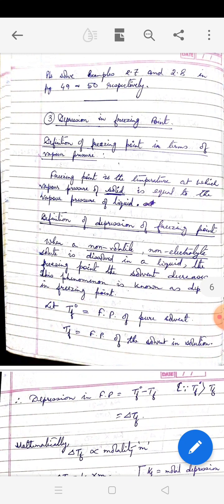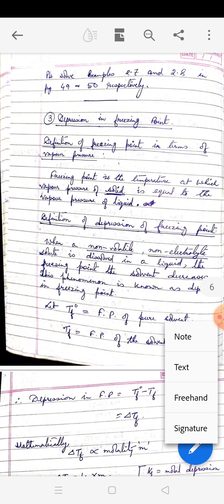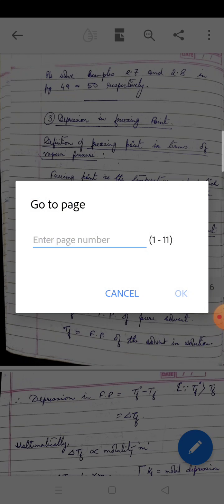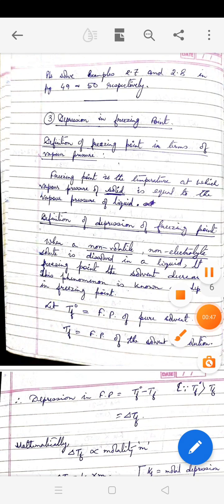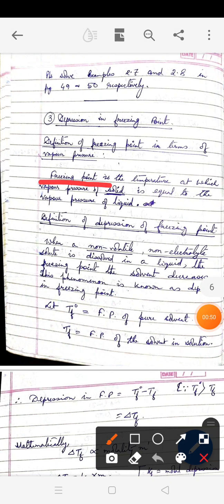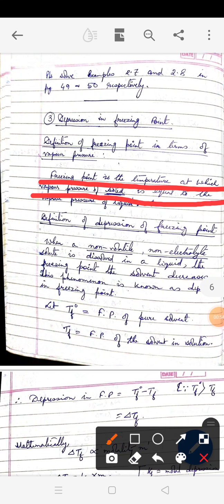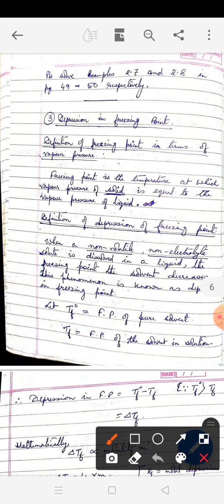Now, what is the definition of freezing point in terms of vapor pressure? Normally, you know that freezing point is the temperature at which a liquid solidifies. But how can we define it in terms of vapor pressure? So, you can see here, it's written, freezing point is the temperature at which vapor pressure of the solid is equal to vapor pressure of the liquid. That means the temperature at which the vapor pressure of the solid phase and the liquid phase become equal.